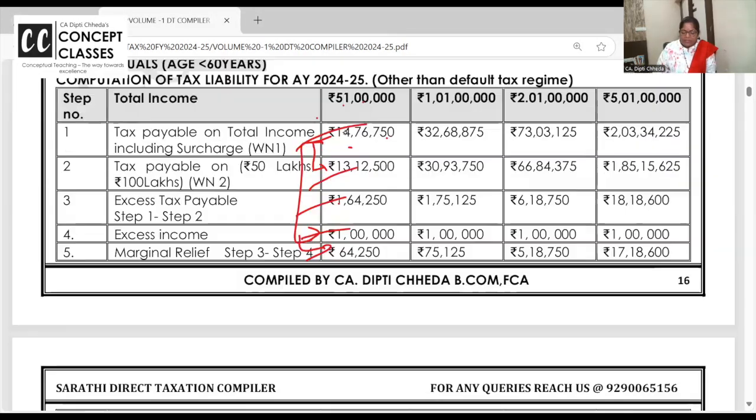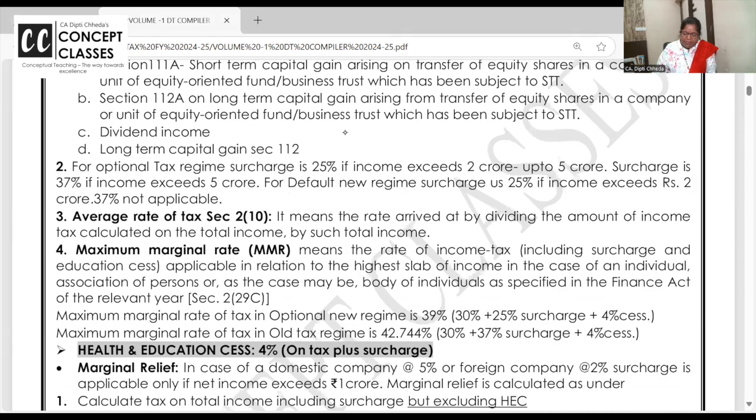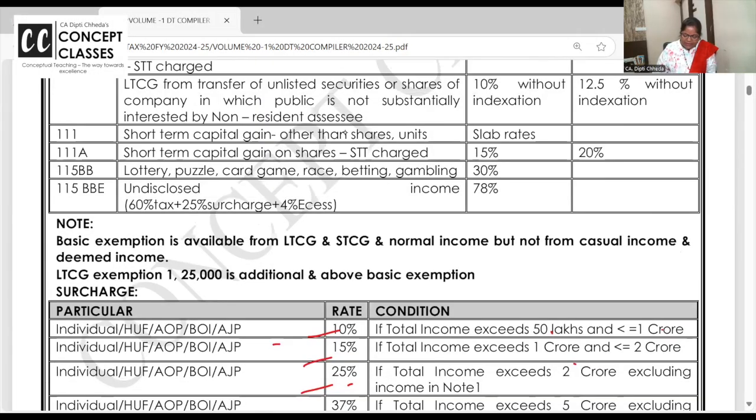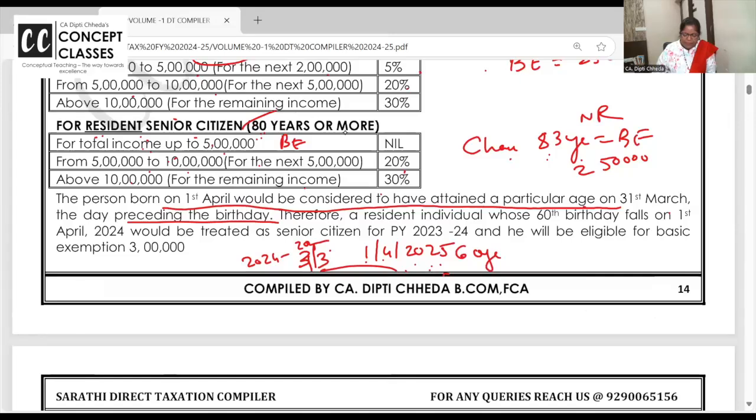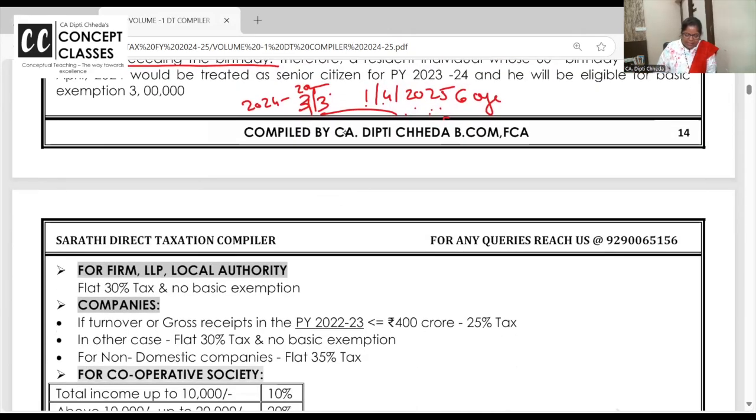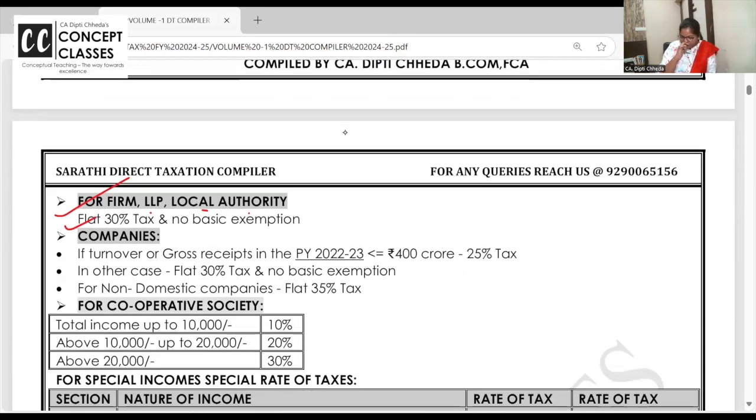Yeah, right. Now we have finished with the tax rates and the surcharge rates for individuals. Now tax for other assessees. Partnership firm, LLP, all we know it is flat 30% tax. Domestic companies: if their gross receipts 2 years back, right now it is 24-25, so 2 years back, in 22-23, are less than 400 crore, then the tax rate is 25%, otherwise 30%.